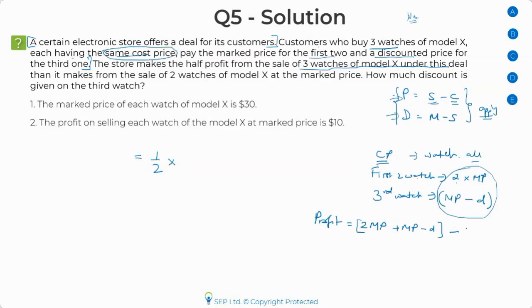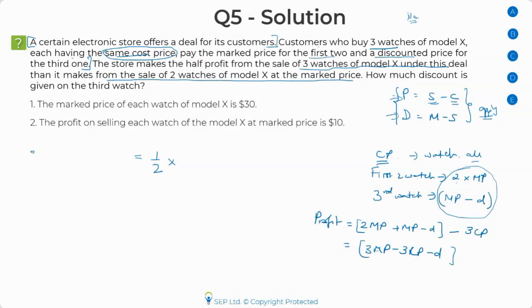So I'll write it as 3 CP. So my profit turns out to be 3 MP minus 3 CP minus D. This is my profit. Now, the question says the store makes half the profit from this than it makes from the sale of 2 watches at marked price. So this is how I break it down.